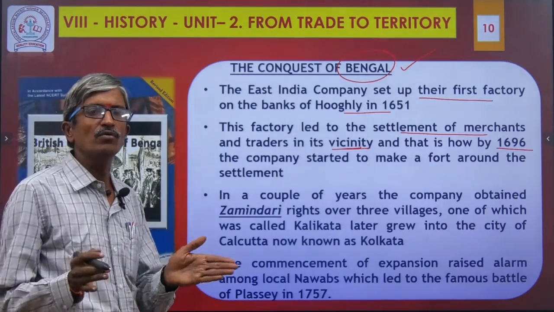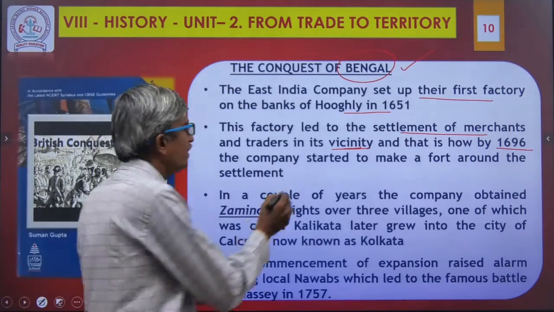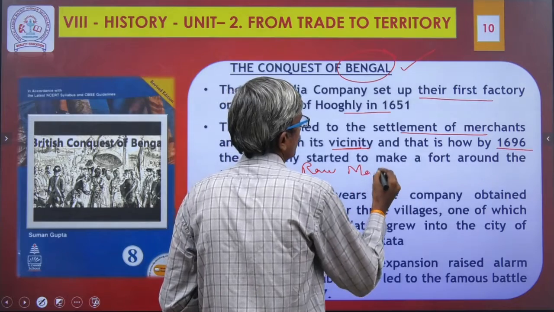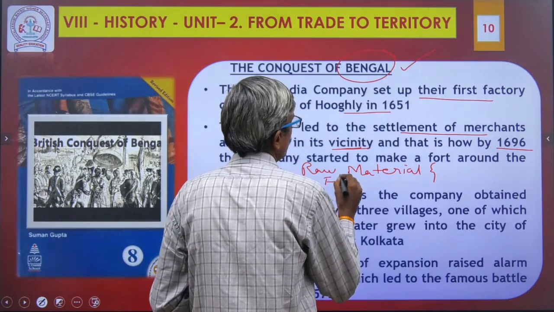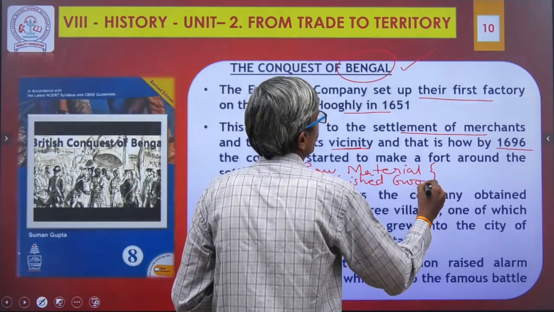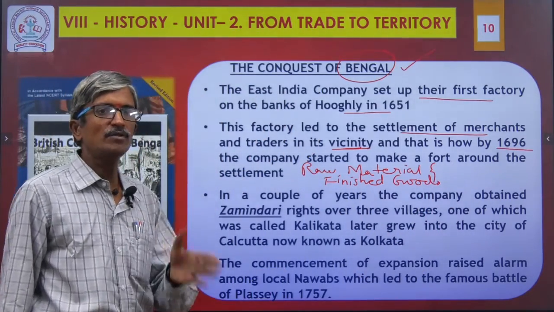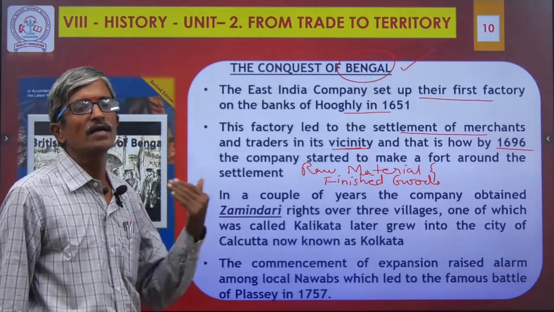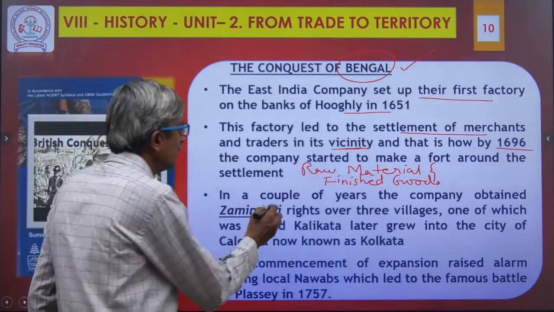They needed to store the goods, the raw material as well as their finished goods. They were in search of a particular place. They established a fort as well as a factory in order to store the raw material and the finished goods. In a couple of years, the company obtained Zamindari rights.